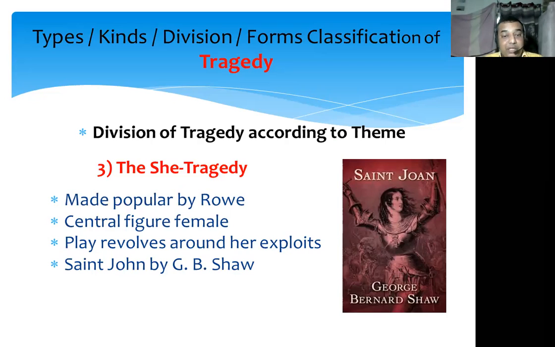It was made popular by Rowe. In this kind of tragedy the central figure is female, and the complete action of the play revolves around the exploits of that central female character. A famous example is Saint Joan, written by George Bernard Shaw.